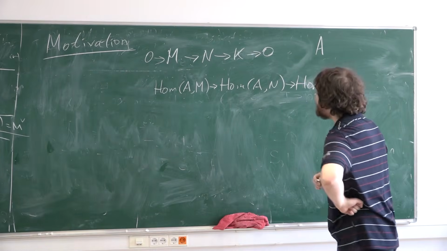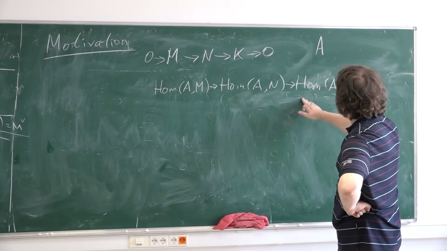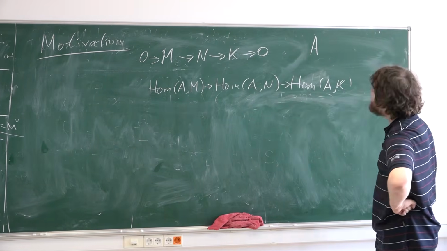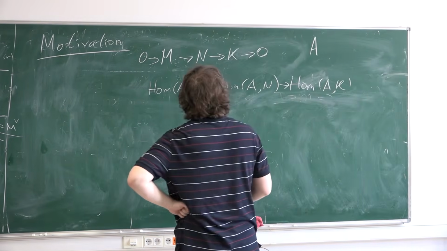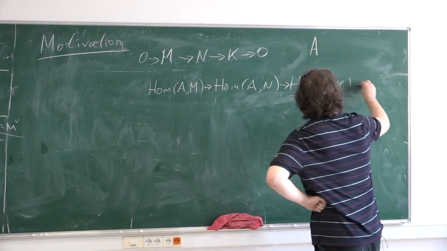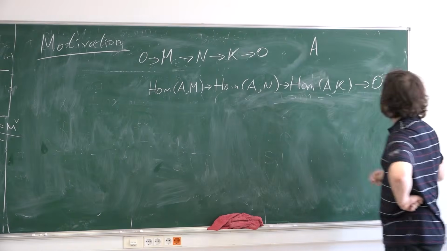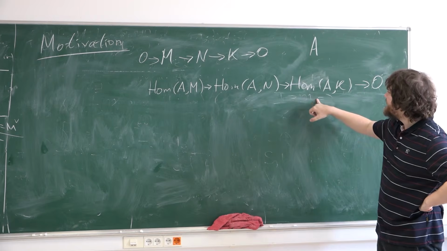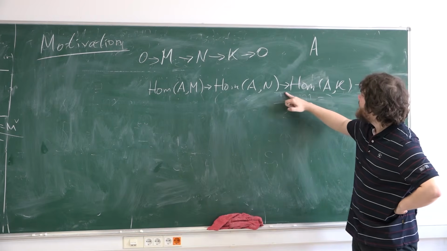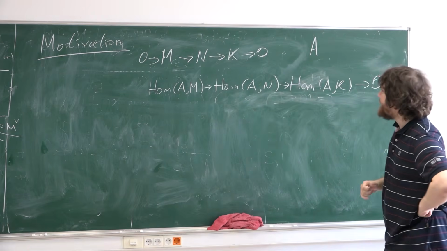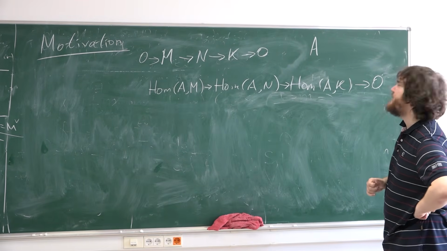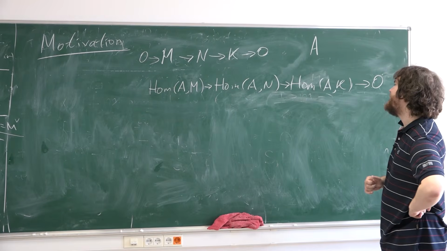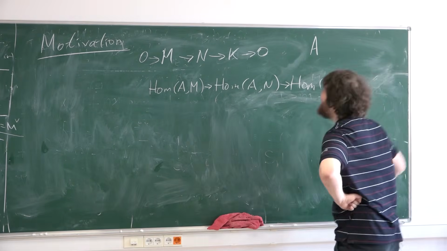But now, what about exactness of this sequence? For example, what if I write 0 here? Is the sequence exact in this place? So is this homomorphism an epimorphism? No, I'm wrong.